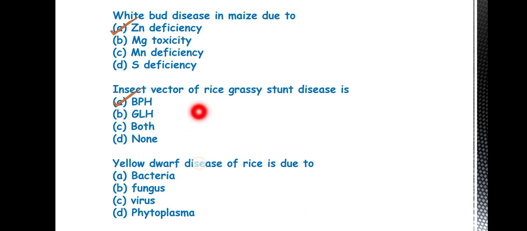These two, rice tungro and rice grassy stunt, are very important viral diseases of rice plant, transmitted by insect vectors: rice grassy stunt by BPH and tungro disease by GLH. The next question is, yellow dwarf disease of rice is due to? So the answer is phytoplasma.